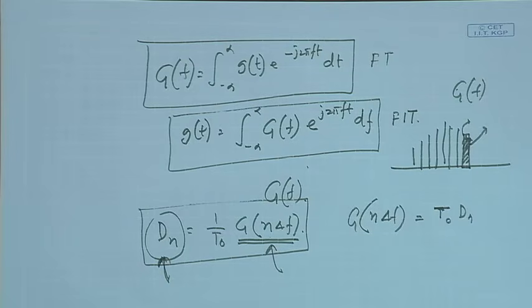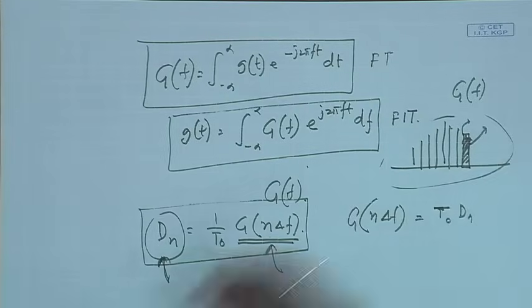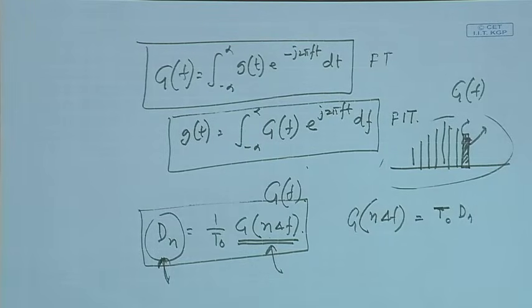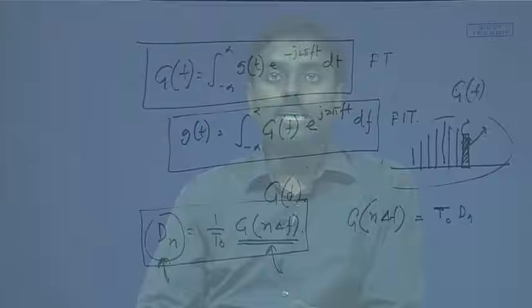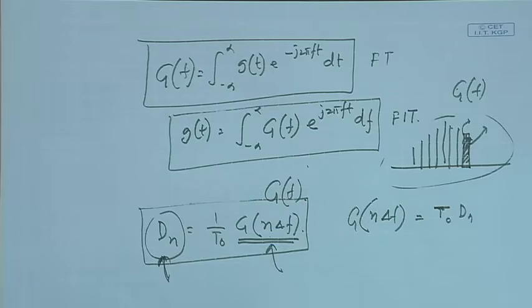So, what might happen? Suppose, in a hypothetical experiment, because I have to stretch my T0 towards infinity, I keep on increasing my T0. Earlier, suppose this was my representation, and this was my del f. Now, what I do is I increase my T0. Suppose I make T0 double.